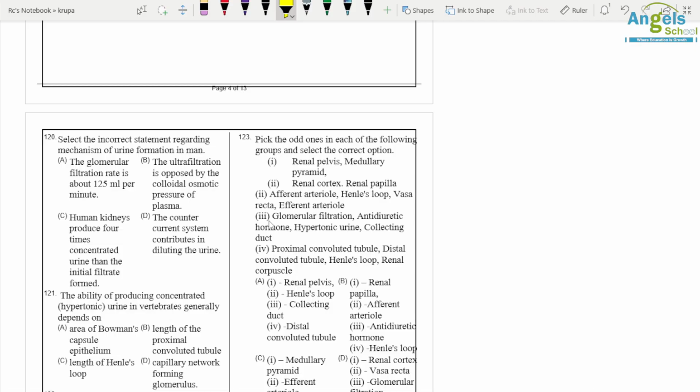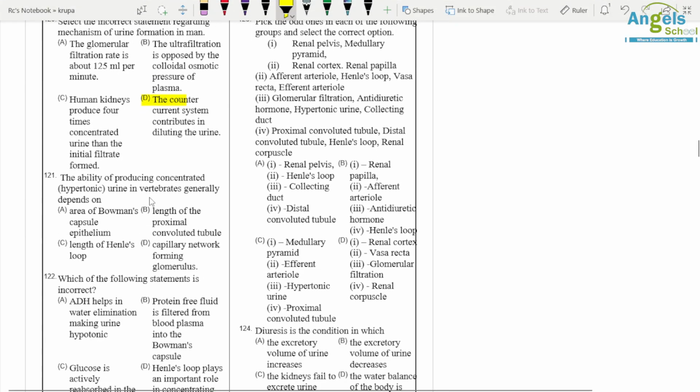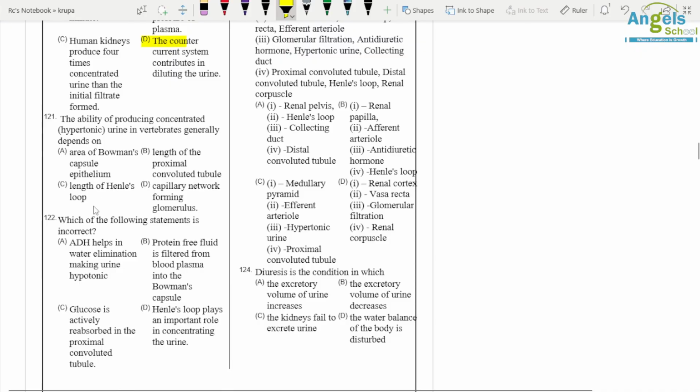Select the incorrect statement. Countercurrent system contributes in diluting urine. It is incorrect. It is concentrating urine. The ability to produce concentrated urine in vertebrates generally depends on the length of the loop of Henle.